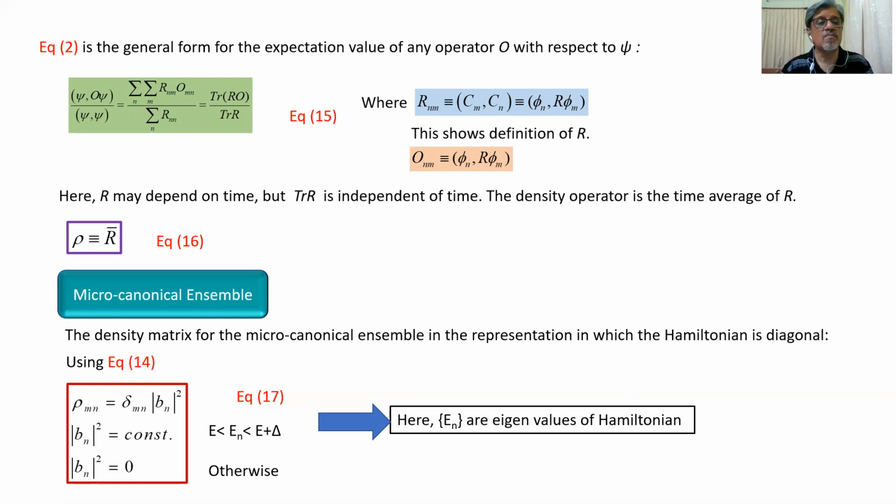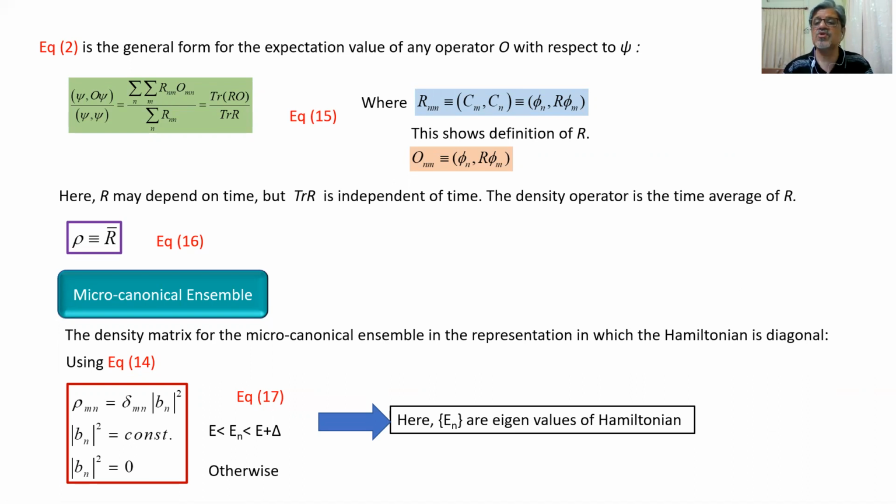Now we come to the microcanonical ensemble. The microcanonical ensemble in quantum statistical mechanics, as well as the canonical ensemble and the grand canonical ensemble, we will briefly discuss by using the magic of the density operator. The density matrix for the microcanonical ensemble is in the representation in which the Hamiltonian is diagonal.